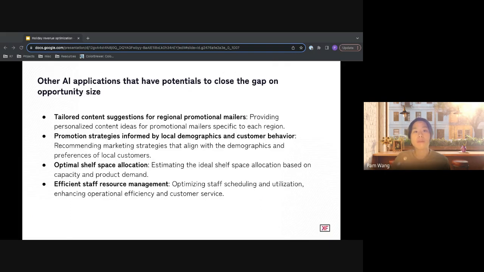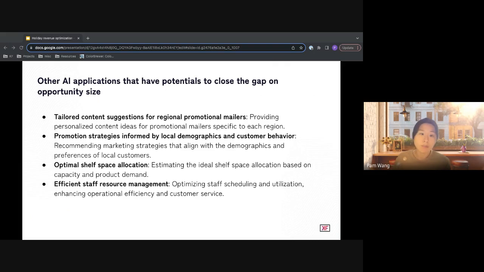In addition to the comparative analysis we just introduced, there are other AI approaches with the potential to narrow the gap in opportunity size. These approaches may also further improve the revenue of already high-performing stores. So these are just some example AI approaches. AI models can provide personalized content ideas for promotional mailers tailored to each region. AI can recommend marketing strategies based on local demographics and customer behavior.